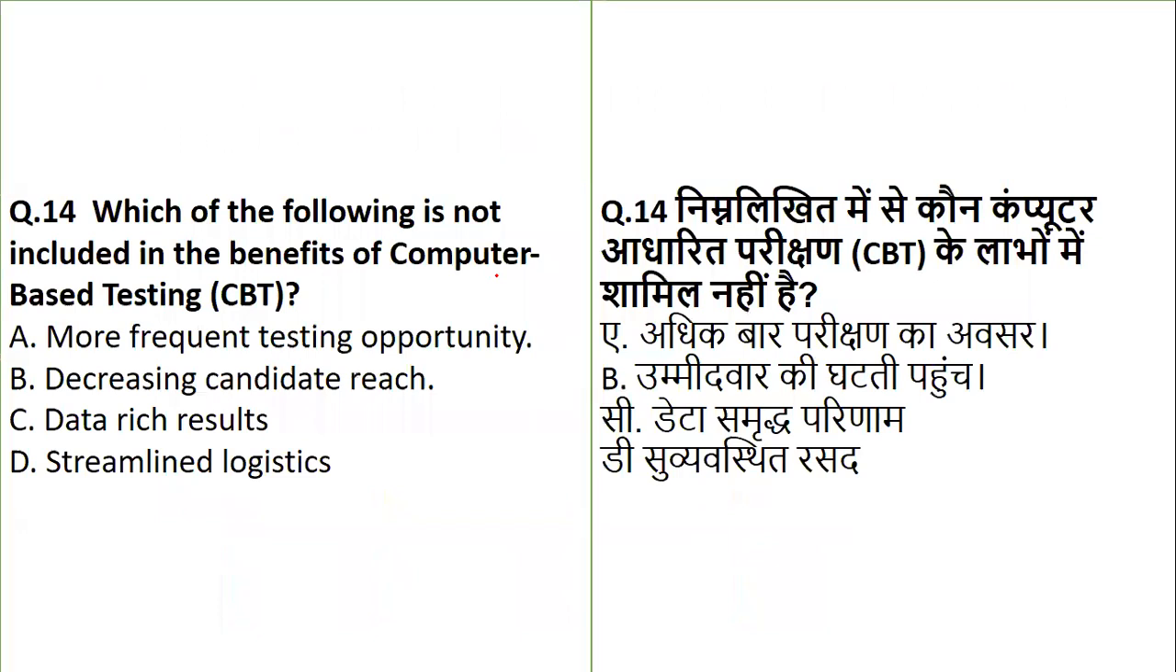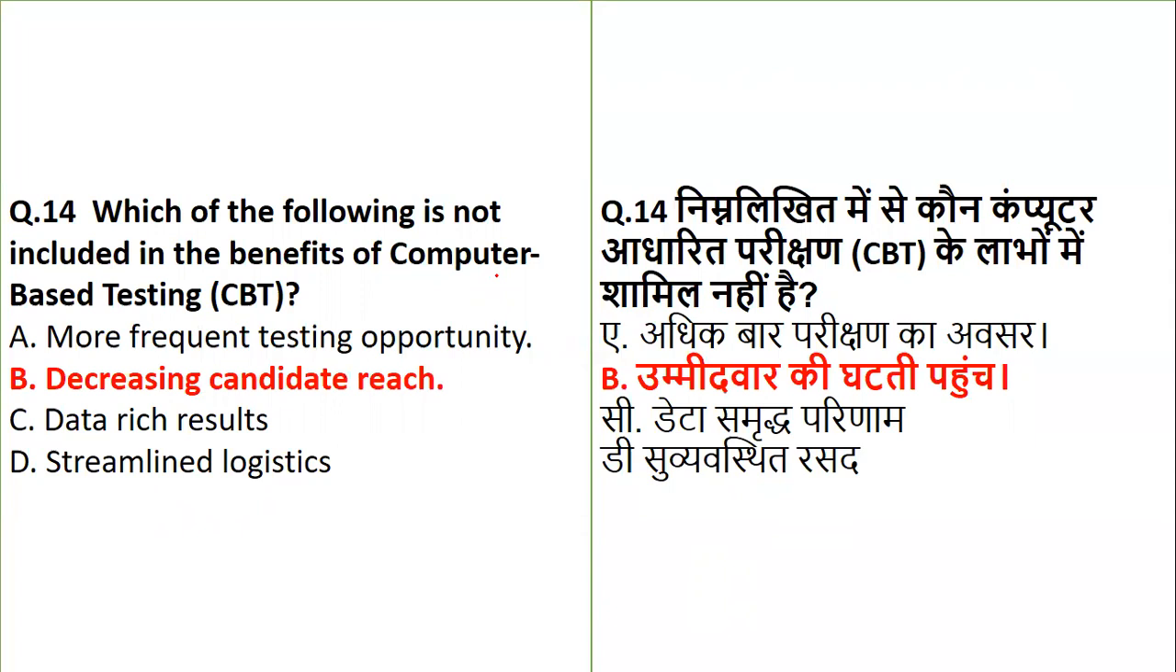Then we have, which of the following is not included in the benefits of computer-based testing? More frequent testing opportunity, decreasing candidate reach, data-rich results, or streamlined logistics. So from the following list, which is not a benefit of computer-based testing, which is the odd man out? Yes, the odd man out is decreasing the candidate reach. It is not a benefit of computer-based testing.